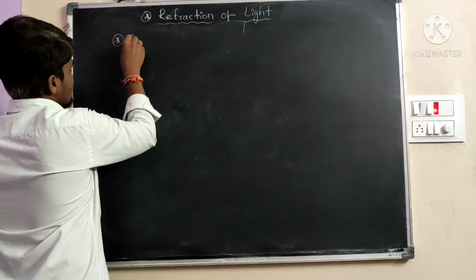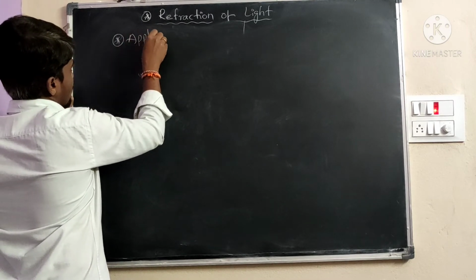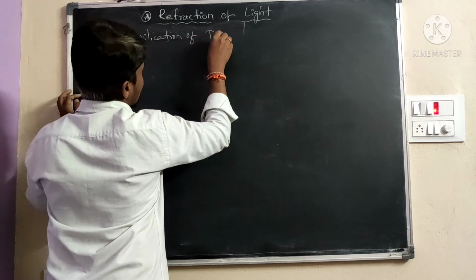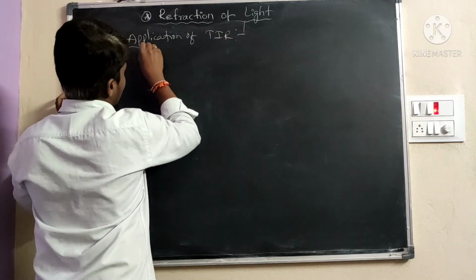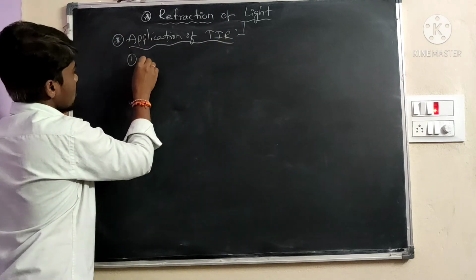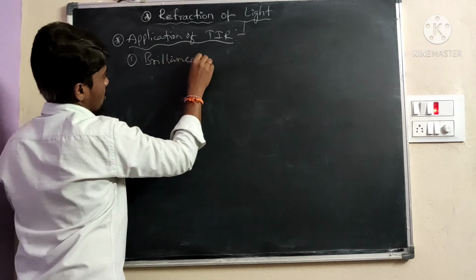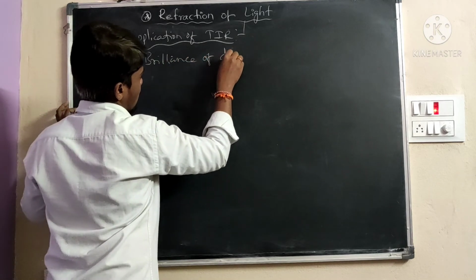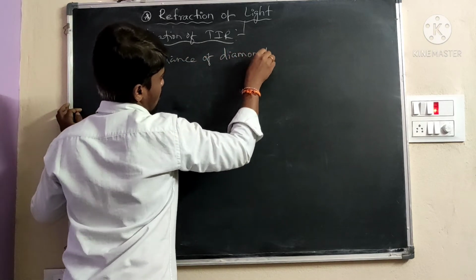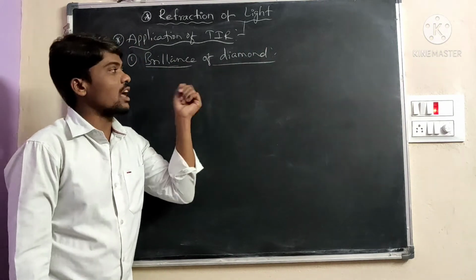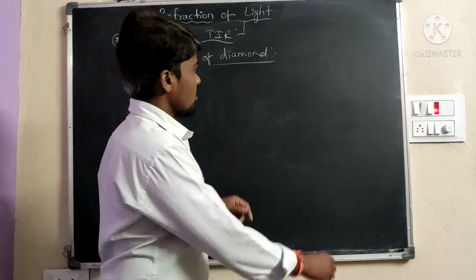Applications of total internal reflection. First one is the brilliance of diamond. Okay, this is the diamond.